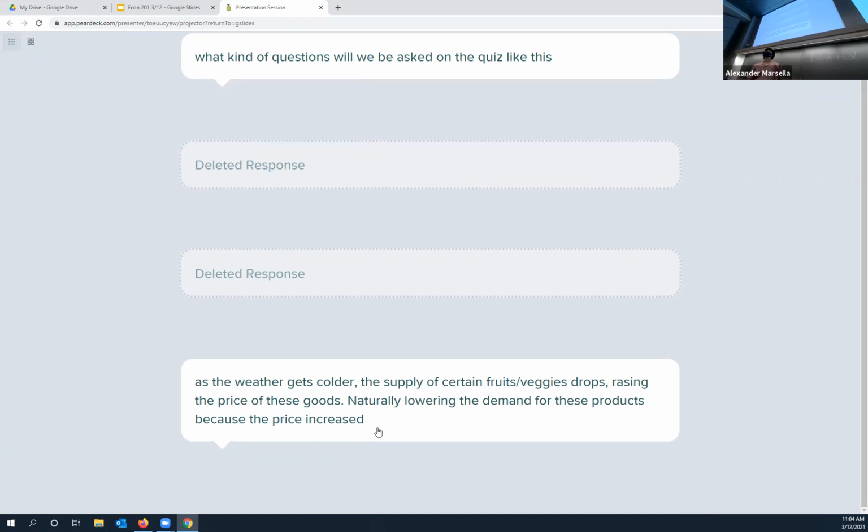And so what do you have to do? You have to pay extra money to get it transported from places where the weather's still good. Right? So up here, when it's cold out, you can't grow certain things. And so what do you do? You get it transported from elsewhere where it's warmer. But the fact that the price went up causes us to conserve it. We don't consume as much. We're not buying corn on the cob in the middle of winter. We're not buying watermelon in the middle of winter. We could, we just have to pay a lot of money for it.